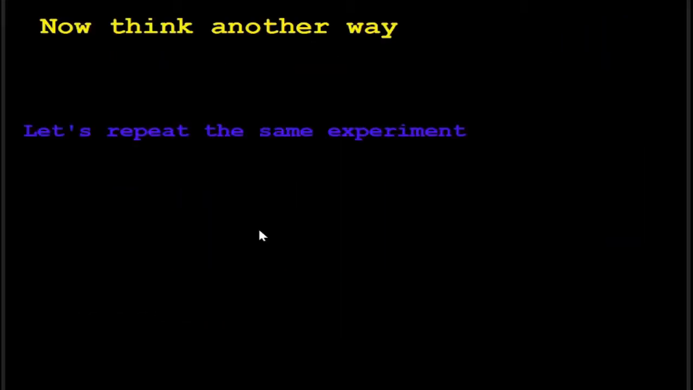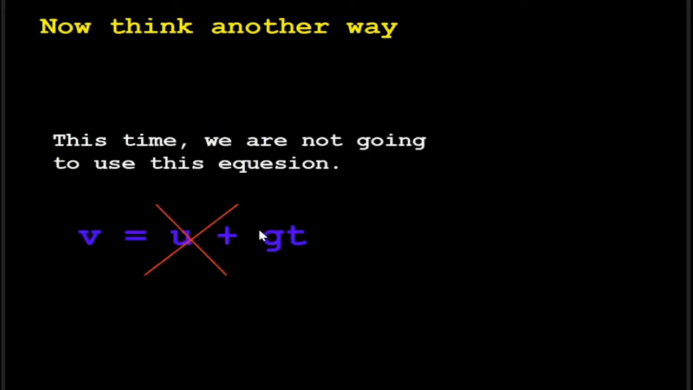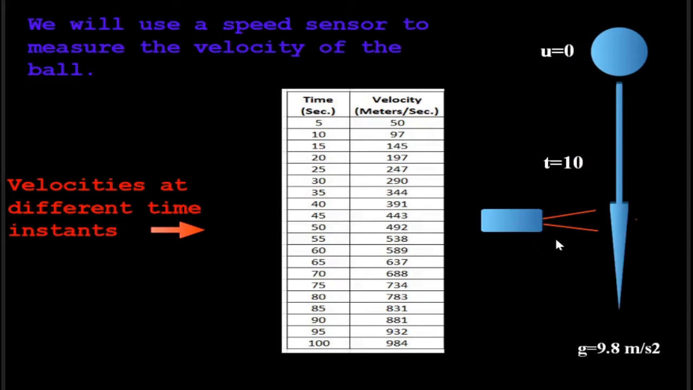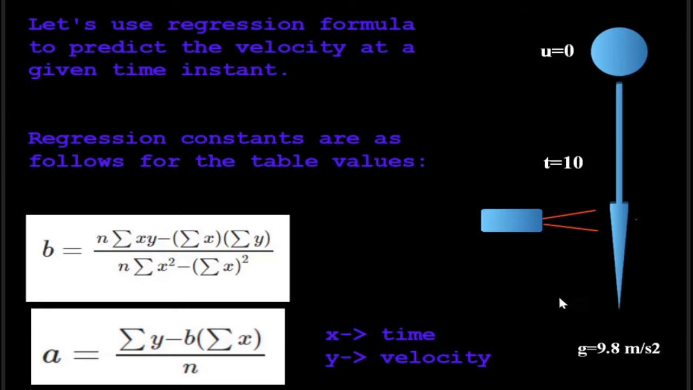Now think another way. Let's repeat the same experiment, but this time we are not going to use this equation. We will use a speed sensor to measure the velocity of the ball. This table shows the velocities at different time instants. Let's use the regression formula this time to predict the velocity at a given time instant.